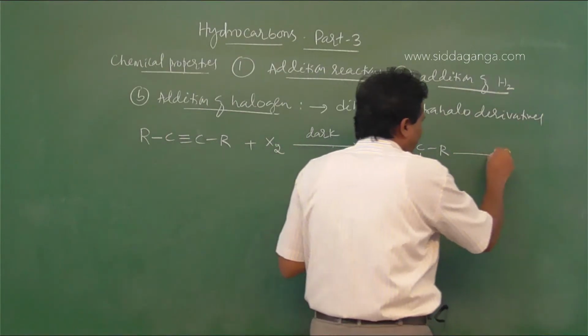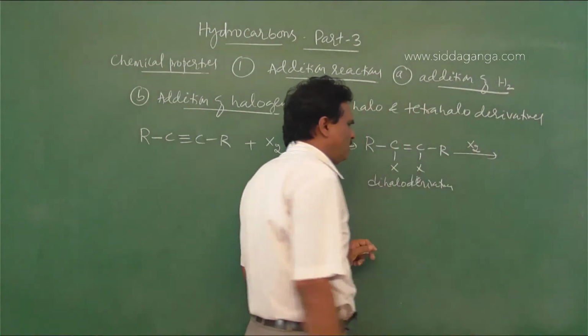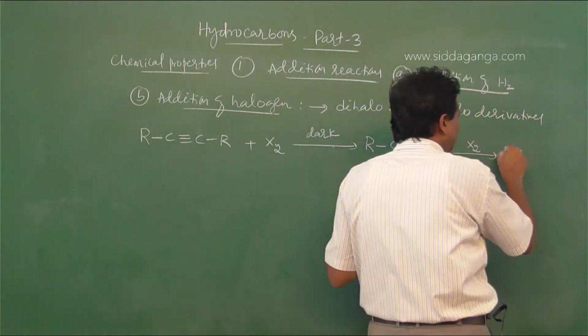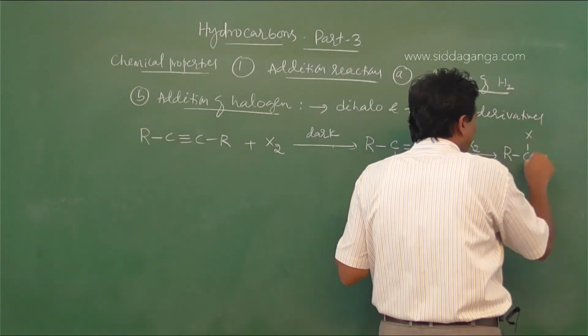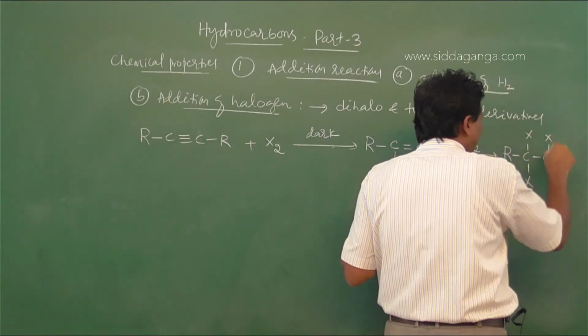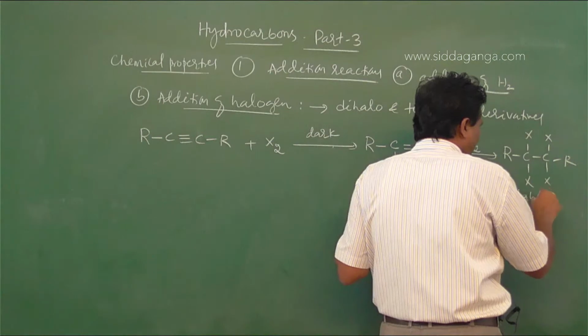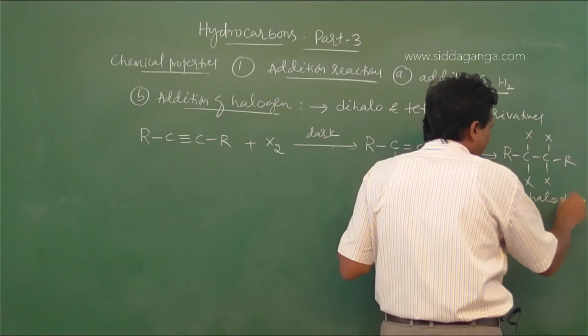Further, it reacts with another molecule of halogen due to the presence of the double bond. We get tetrahaloalkanes, RCX2CX2R. So these are called tetrahalo derivatives.